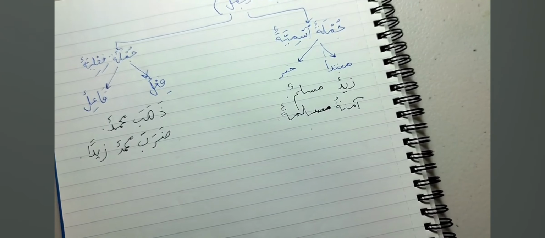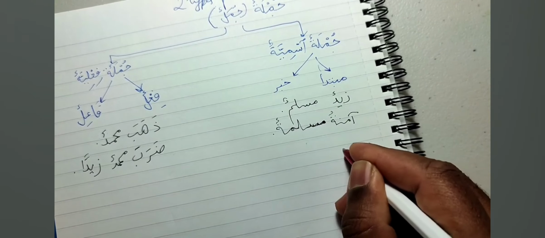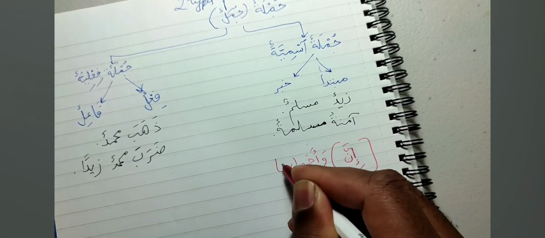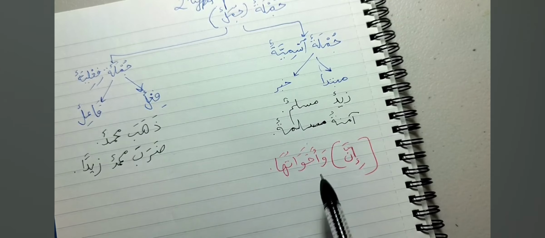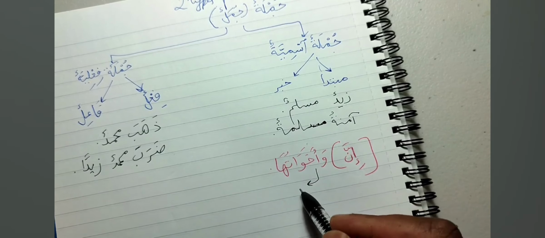So in this lesson we're going to come across inna, and then wa akhawatuha. The author is going to bring this concept of inna wa akhawatuha. Akhawatuha, inna and its sisters. Inna is mu'annath, so akhawatuha, its sisters. Akhawat is the plural of ukhtun.